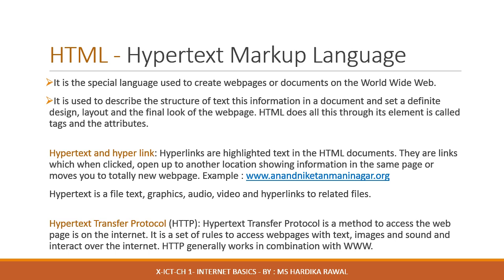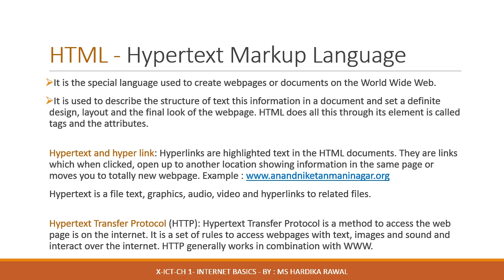It consists of highlighted text called hyperlinks, and HTML pages can display text, images, sounds and interact with other web pages using the hyperlinks. Hyperlinks are highlighted text in the documents. They are links which when clicked open up to another location showing information in the same page or moves you to a totally new web page. Hypertext is a file including text, graphics, audio, video and hyperlinks to the related files.